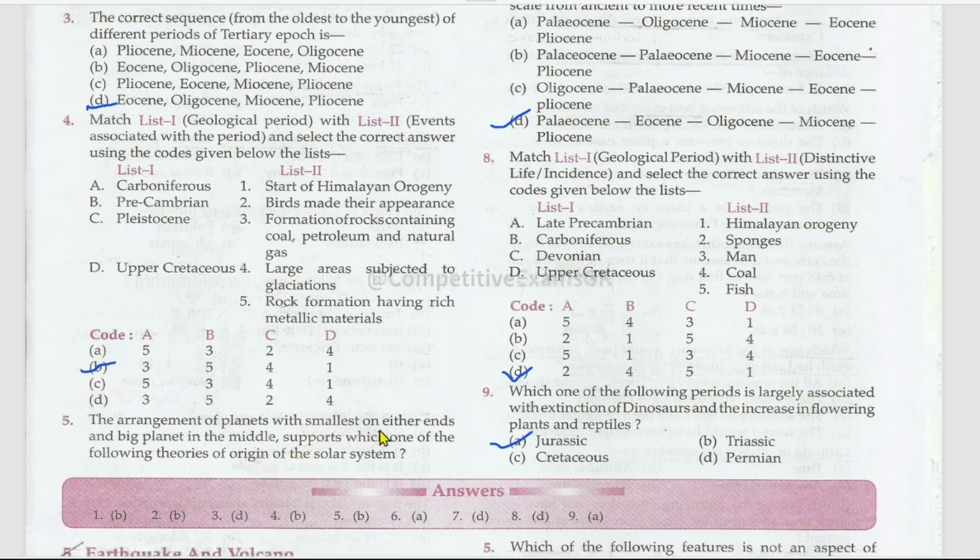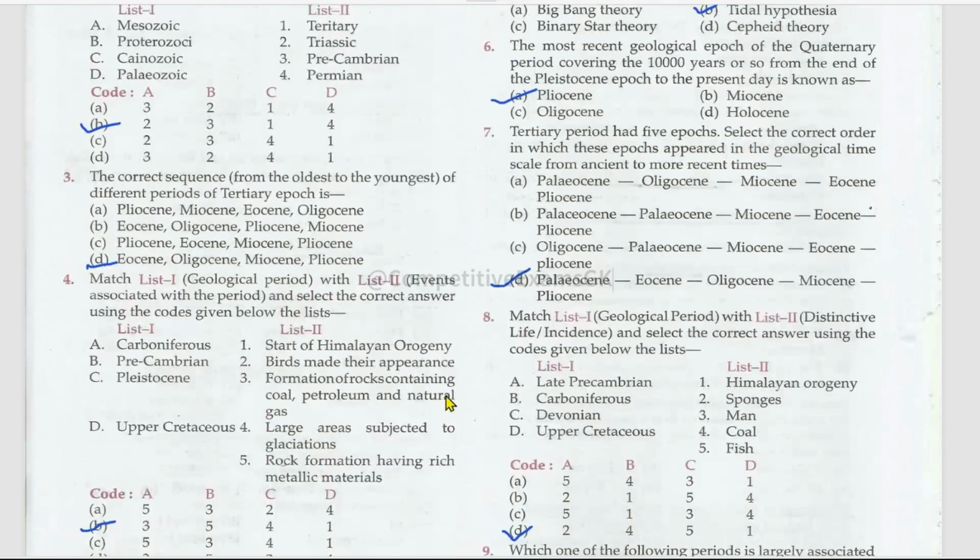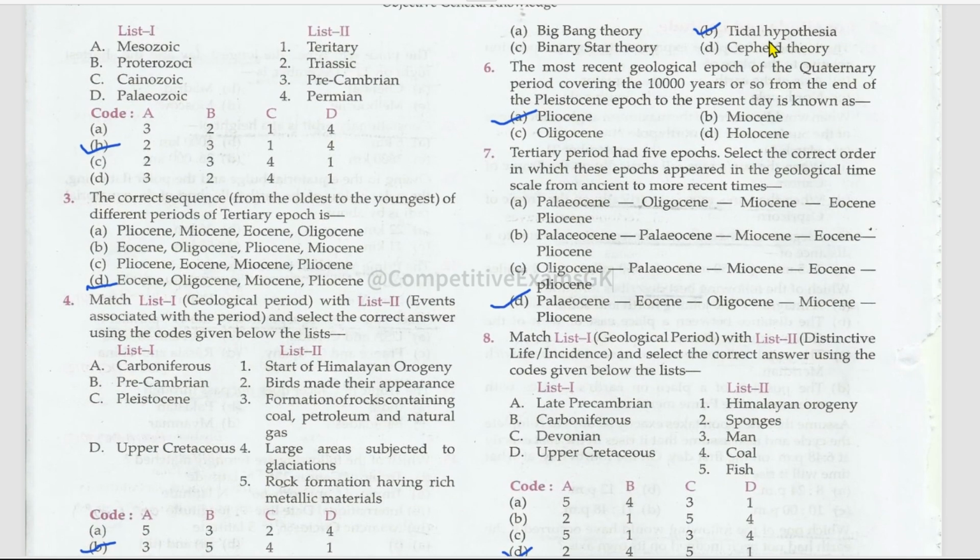The arrangement of planets with the smallest on either ends and the biggest planet in the middle supports which one of the following theories of origin of the solar system? That is the tidal hypothesis. What is Big Bang theory and who discovered this Big Bang theory? Mention that in the comments. This is very important. The most recent geological epoch of the Quaternary period, covering the 10,000 years or so from the end of the Pleistocene epoch to the present day, is known as Pliocene.